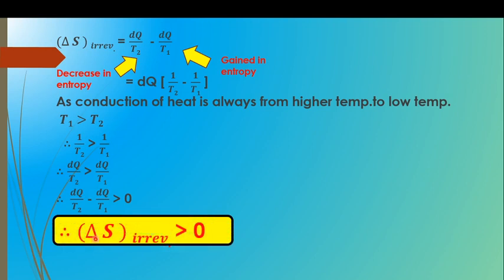Therefore, delta S, the change in entropy for the irreversible process, that is the conduction of heat from body A at high temperature T1 to body B at low temperature T2, is always greater than 0.